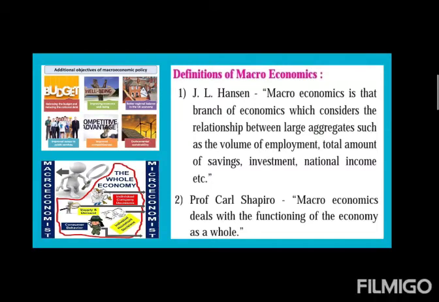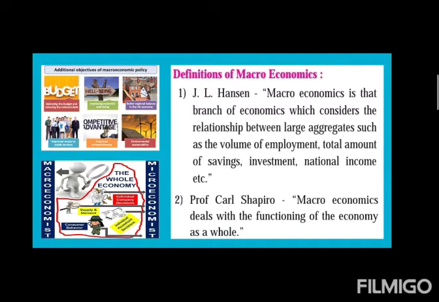So it considers the relationship between large aggregates such as the volume of employment, total amount of savings, investment, national income, etc. So what Professor Hansen is explaining is that macroeconomics deals with the relationship between the large variables. It explains how variables are interdependent upon each other.